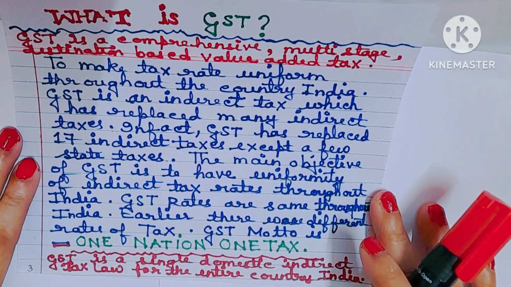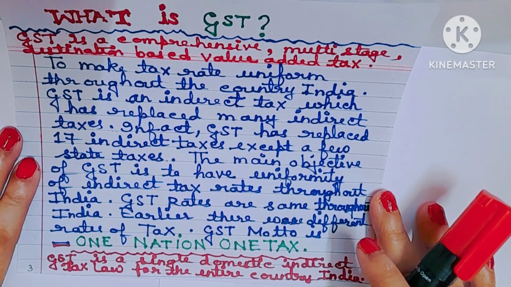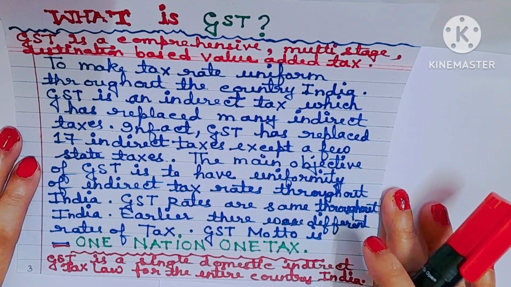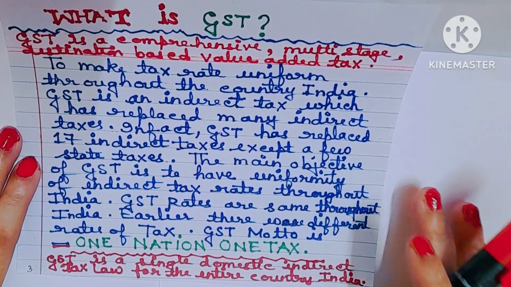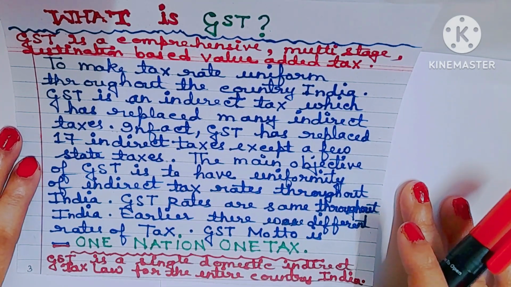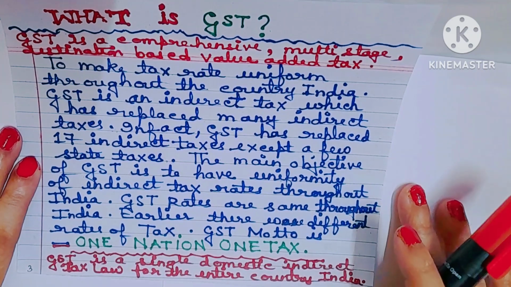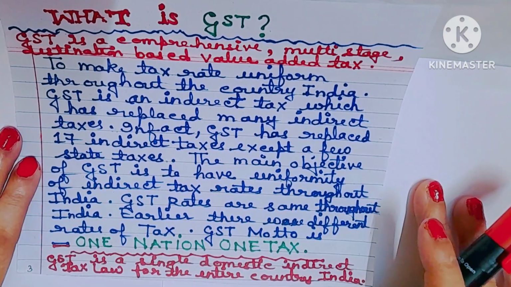Pre-GST, there were different rates of sales tax or value added tax, that is VAT, in the states. So, the motto of GST is that every state will charge the same rate of GST on the same product.